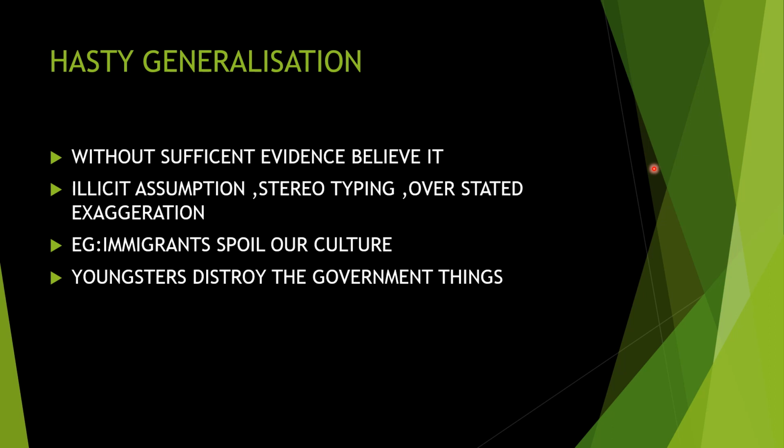Like that, youngsters destroy government property. They are also constructing the country, so we cannot say fully that youngsters are destroying government property. So it's a hasty generalization. Understood? That is what we call hasty generalization. Without coming to a right or true evidence, we come to a conclusion that this is right.